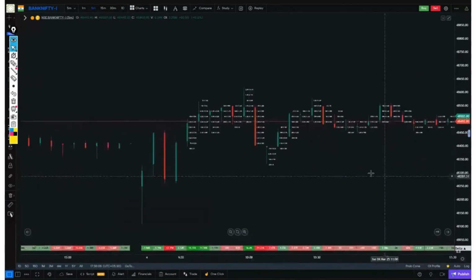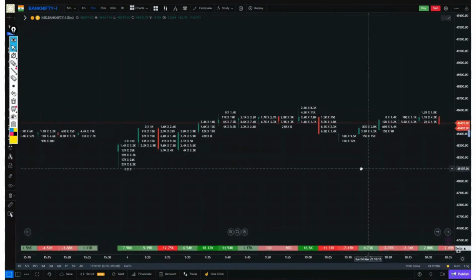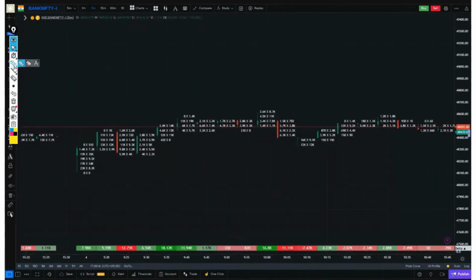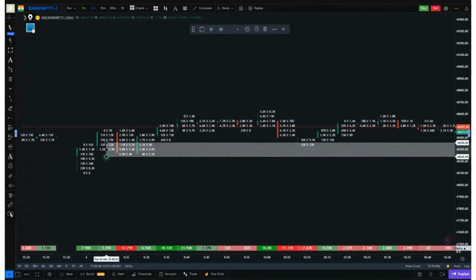So what happened in Bank Nifty? As you can clearly observe in the market, the first candle had a significant selling volume, which was quite significant. And this was the particular place where selling occurred. Okay. A considerable volume was observed inside this candle. Selling occurred, right? But did the next few candles close below this candle or not?